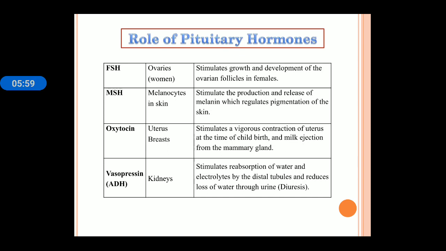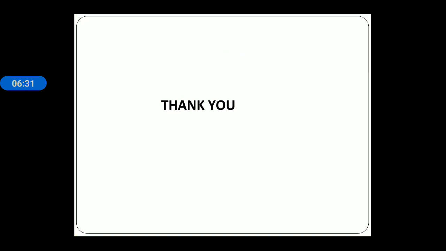Next is oxytocin. Oxytocin hormone will target uterus and breast area, and the function of oxytocin is it stimulate and lead to vigorous contraction, means strong contraction in the uterus area at the time of child birth. Next is vasopressin. Another name of vasopressin is ADH, and it will target on kidney, and it stimulate the reabsorption of water and maintain the electrolyte balance in the body.